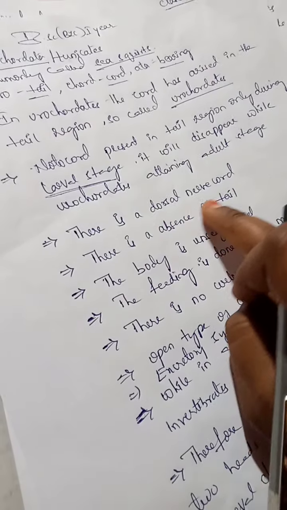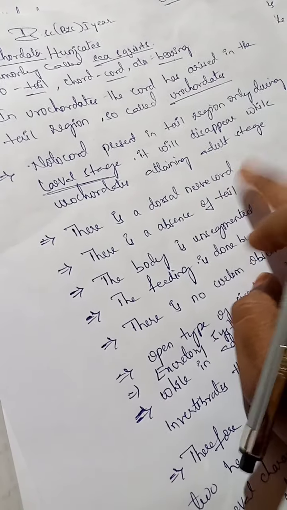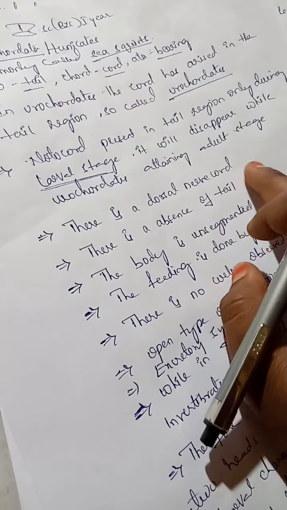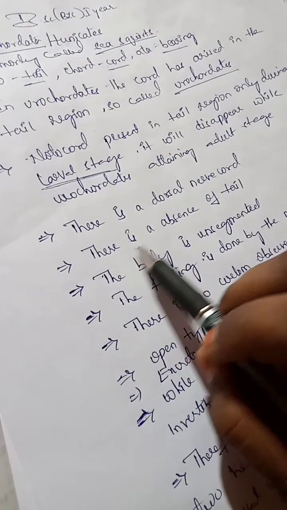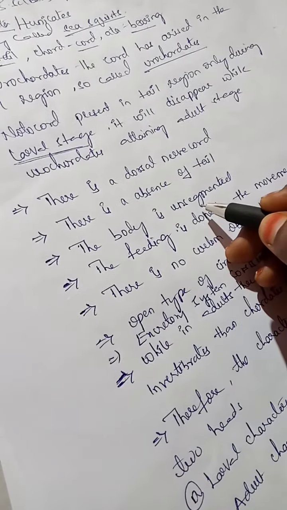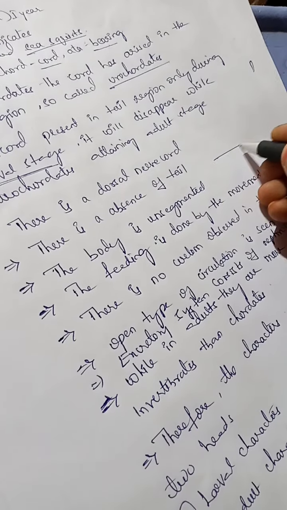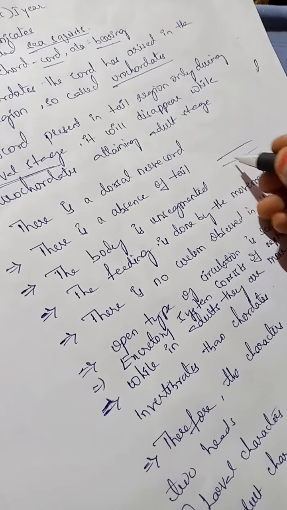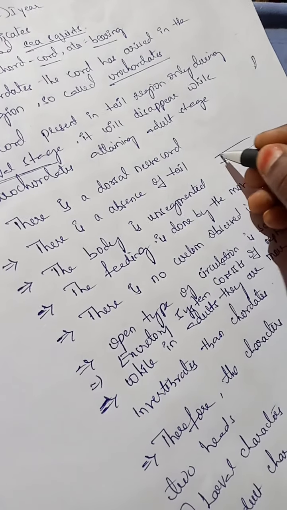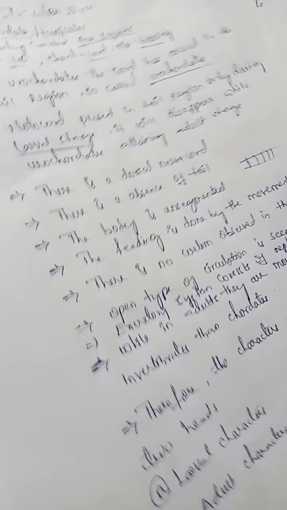Next, there is a dorsal nerve cord, present on the dorsal side. Next, there is an absence of tail. No tail will be present. The body is unsegmented. If you see the body, there is no segmentation. For example, this is a smooth body with no segmentation. If the body had segments like this, then we would call it segmented. Here the body is unsegmented.